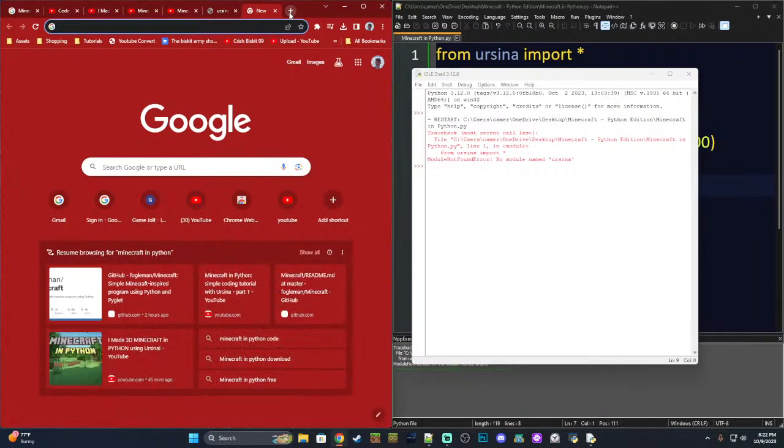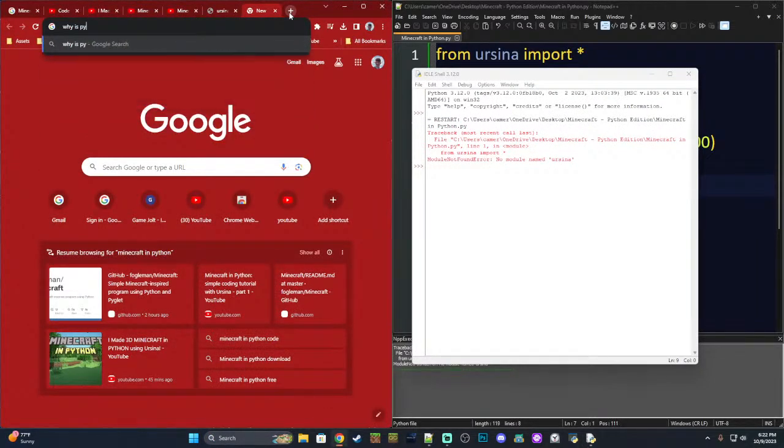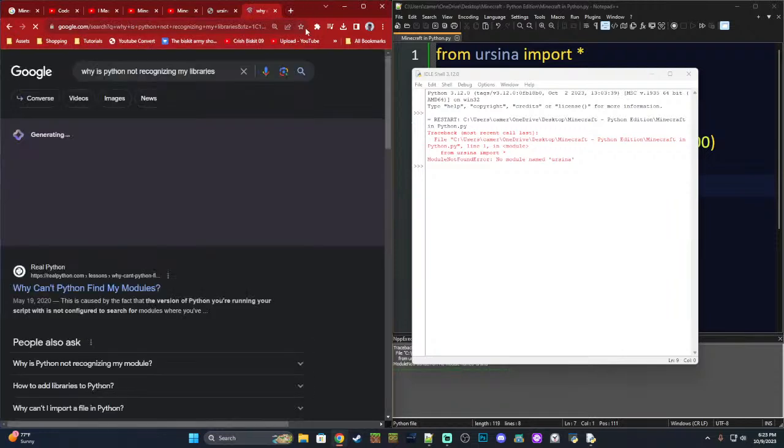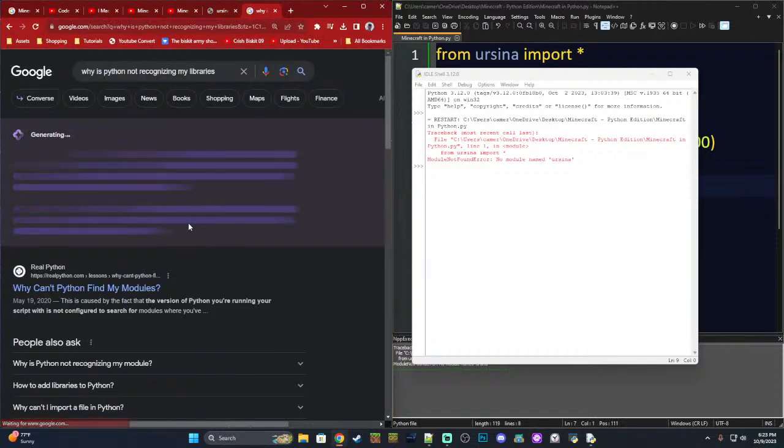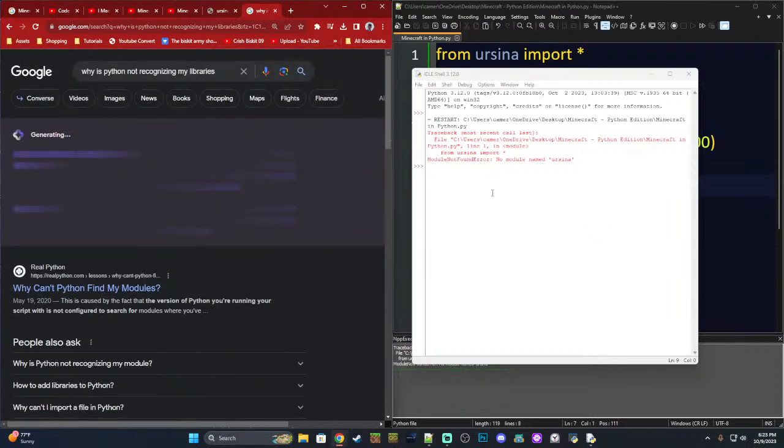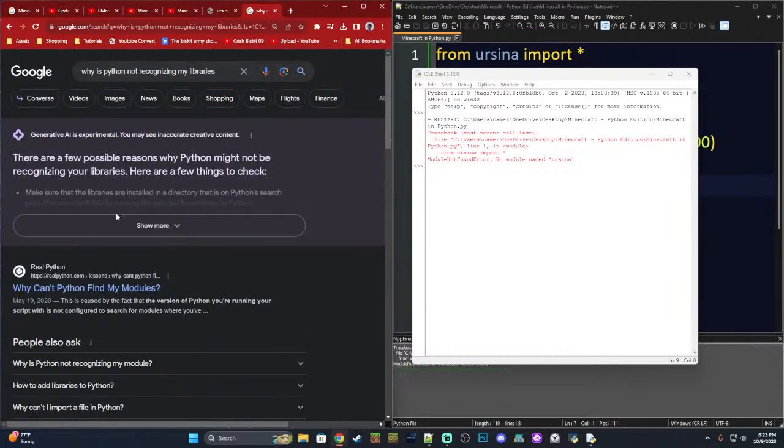Let's see. Why is Python not recognizing my libraries? Okay, and the problem with this is that Python is not recognizing my downloaded libraries, which we need to create Minecraft. So let's see what's up with that. There's only a few basic things you can do without having libraries installed in Minecraft.